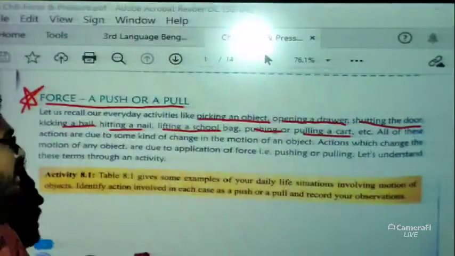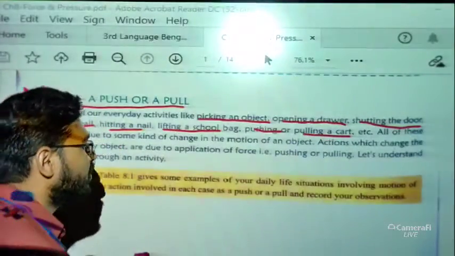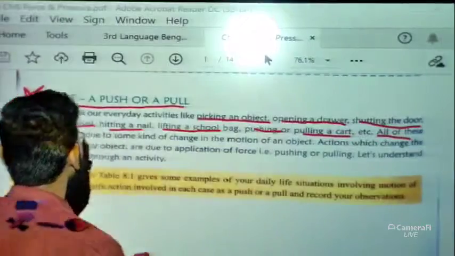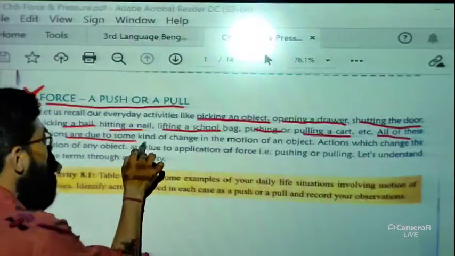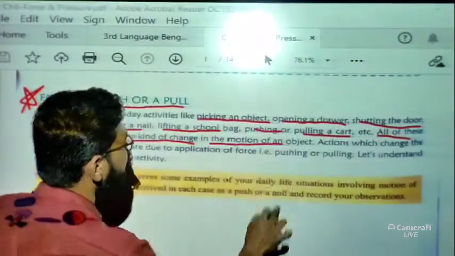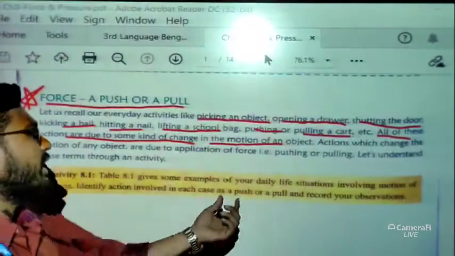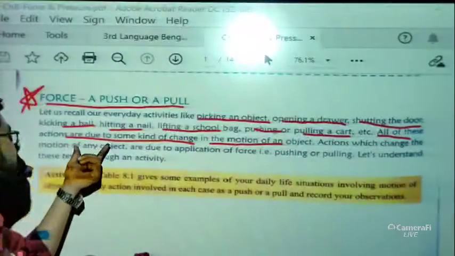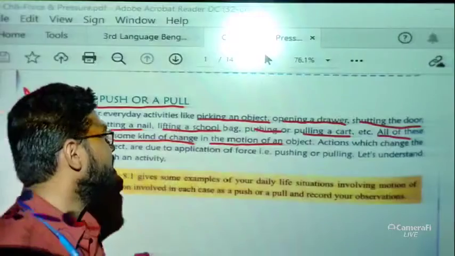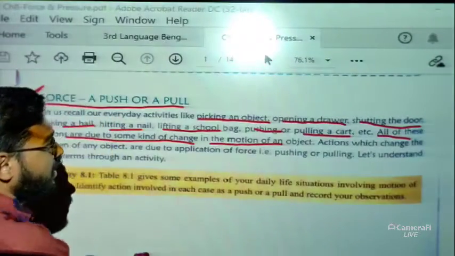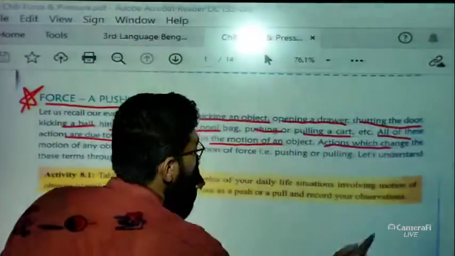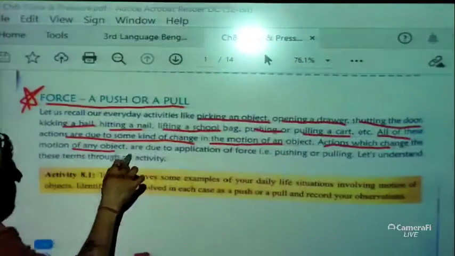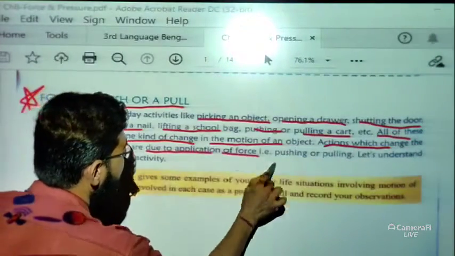These are nothing but our daily activities. All of these actions are due to some kind of change in the motion of an object. Very important line: actions which change the motion of any object are due to application of force.